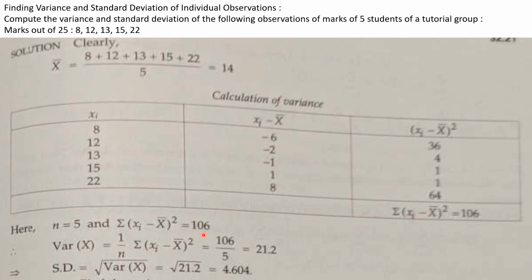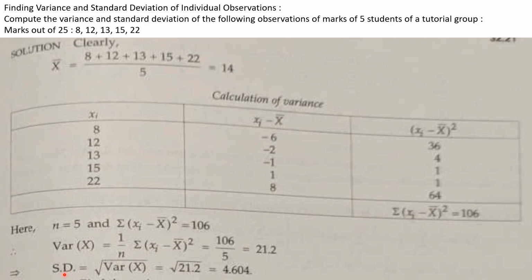That is equal to 106. Okay, my children. Therefore, variance is equal to 1 by n into sigma xi minus x bar whole square. That is equal to, in this formula, let us substitute these two values. So 106 by 5. By simplifying this number, what will you get? 21.2. This is the variance of the given ungrouped data.